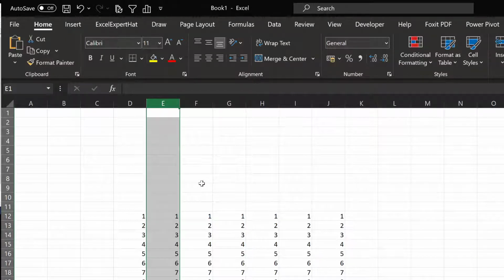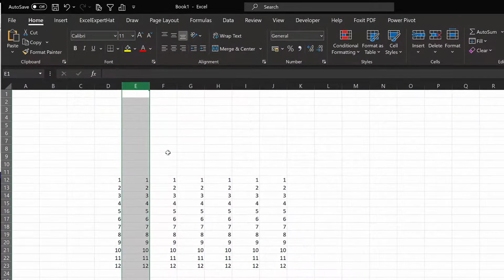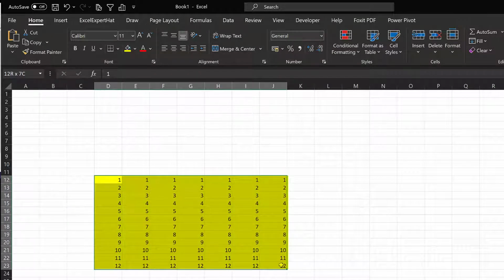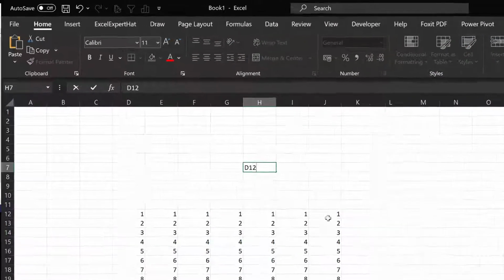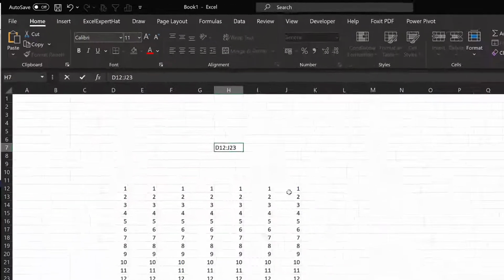Now we will see how to select a range. Range is nothing but a number of cells. This is one cell, and here in the name box it has its address. If I select a range of cells, then there will be multiple addresses. But here the address will be D12 to J23. So we will write it like D12:J23. So this is the address of the entire range.